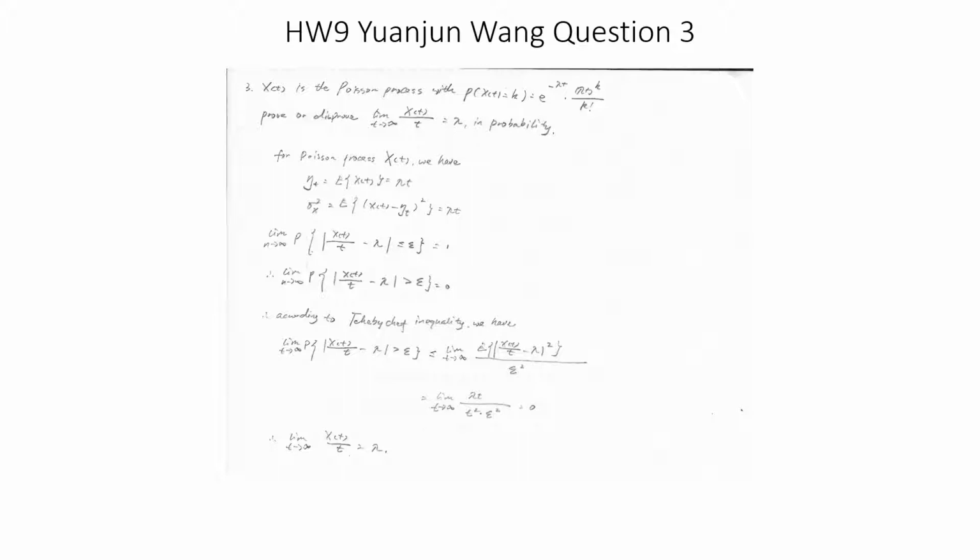So because of that, we know that the limit as t goes to infinity of X(t) over t is equal to lambda, which proves the equation from the question.